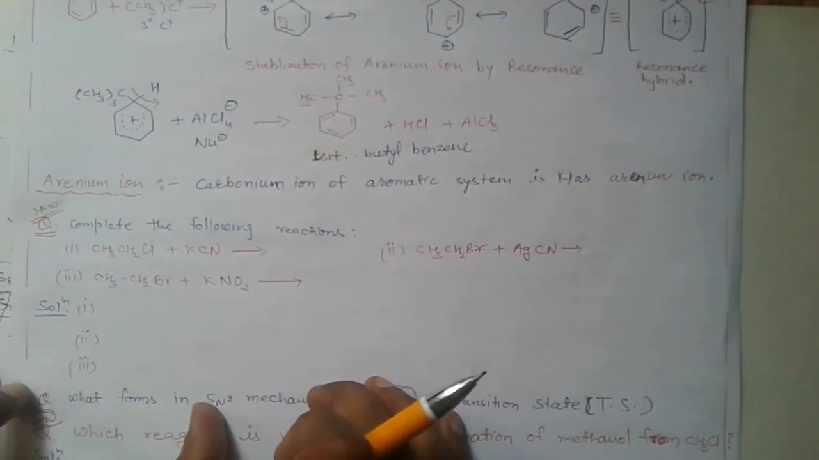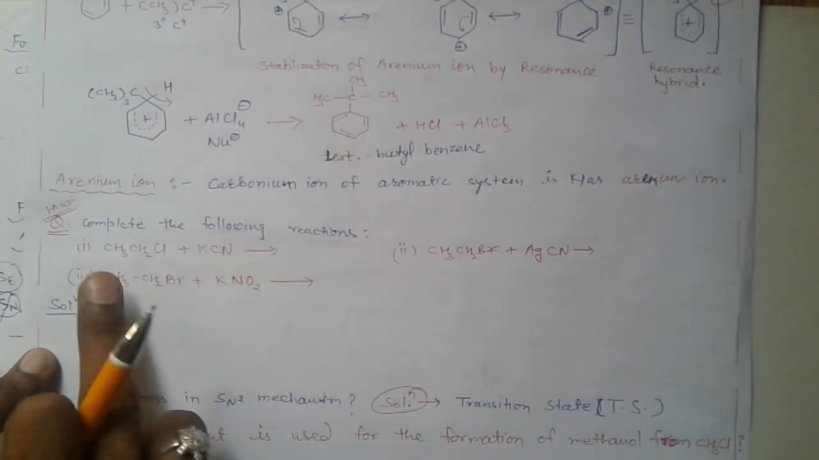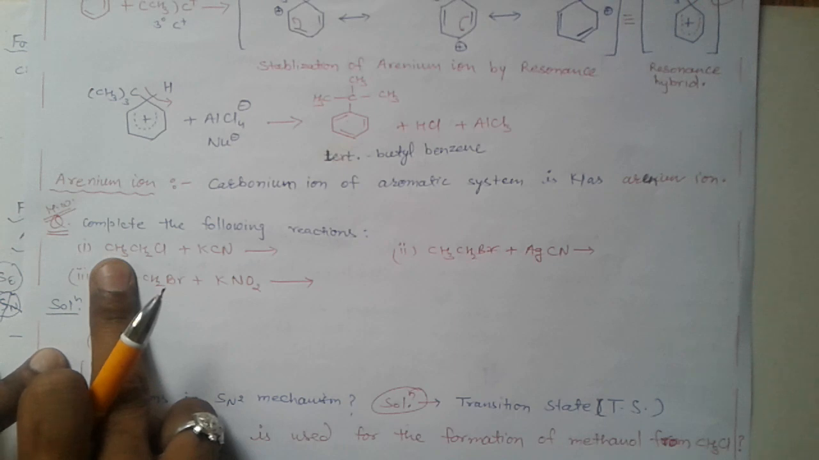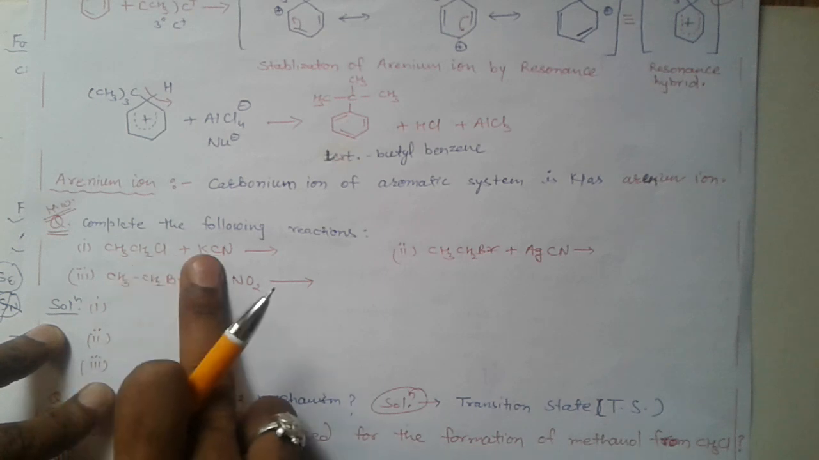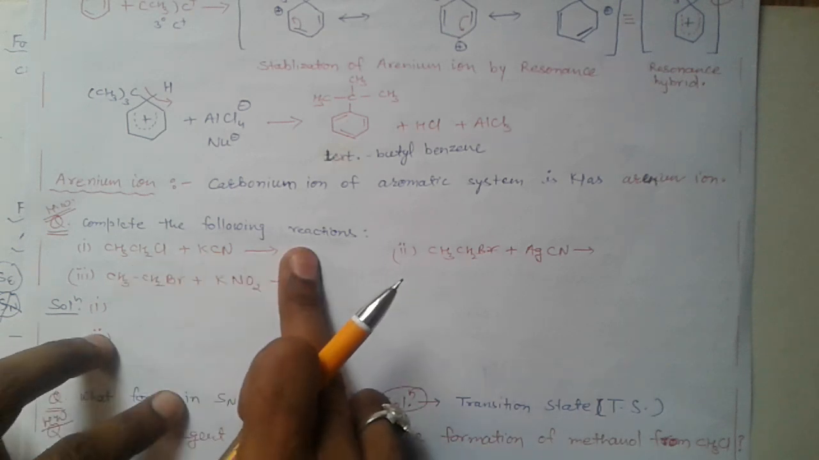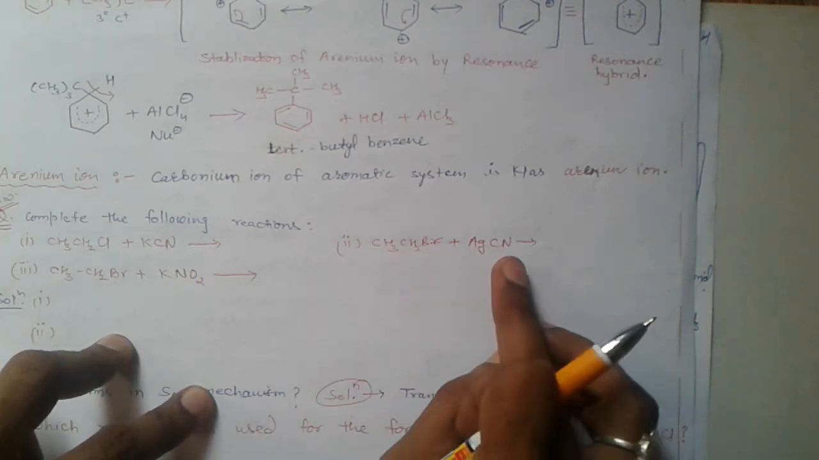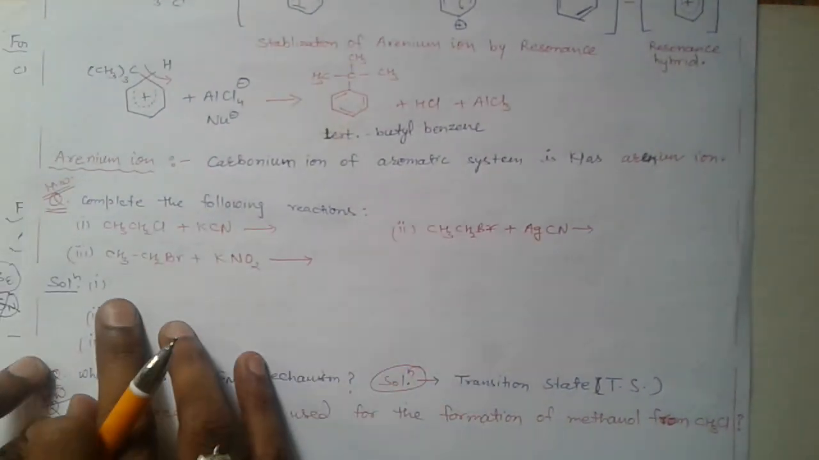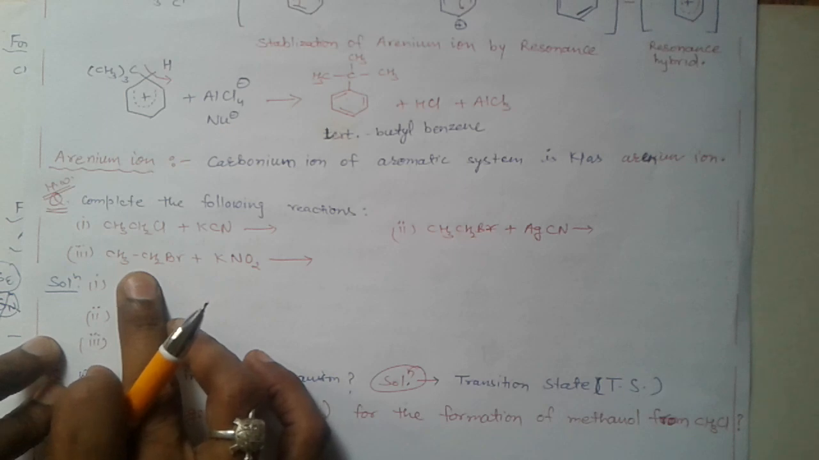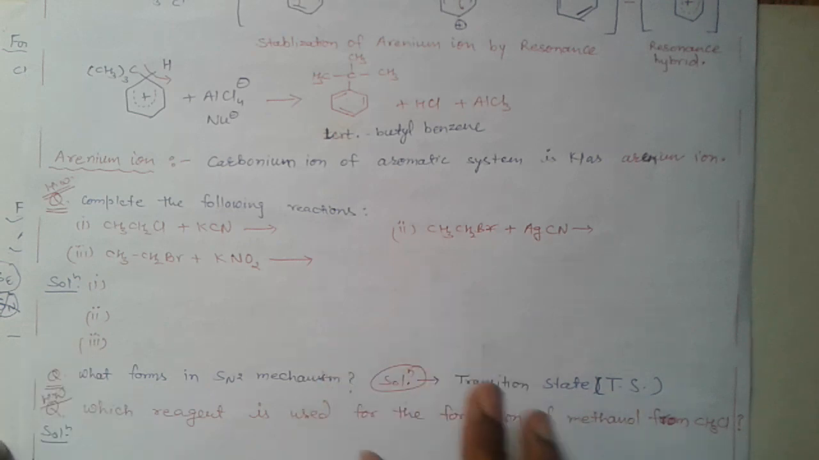After that, we take some questions for homework. Complete the following reactions. First, methyl chloride and KCN. What will be the product? In the second exercise, ethyl bromide and silver cyanide. What will be the product? And in the third reaction, ethyl bromide and potassium nitrate. What will be the product here?